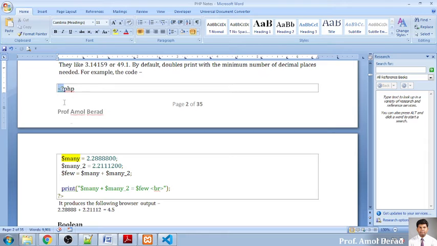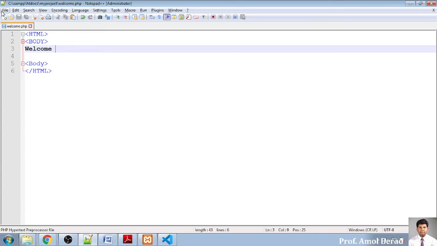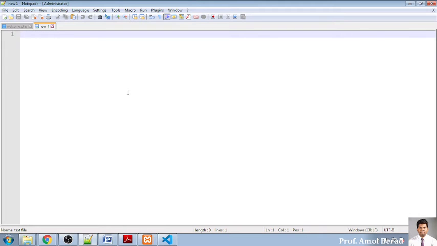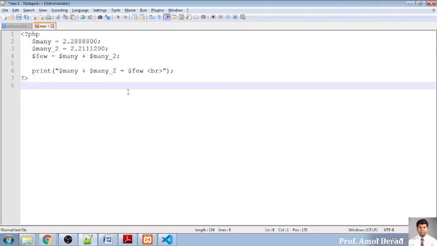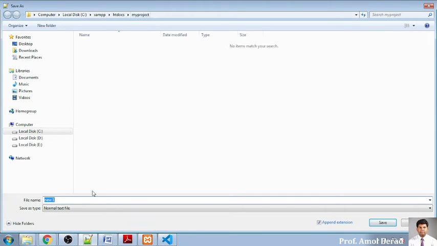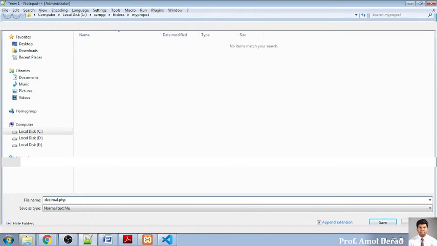So one simple example like this. I will go here and create a new file and paste it over here. Now this is decimal, so I am saving this into my folder called my project, and I will call it decimal.php. Okay, decimal.php, and I have saved this file.